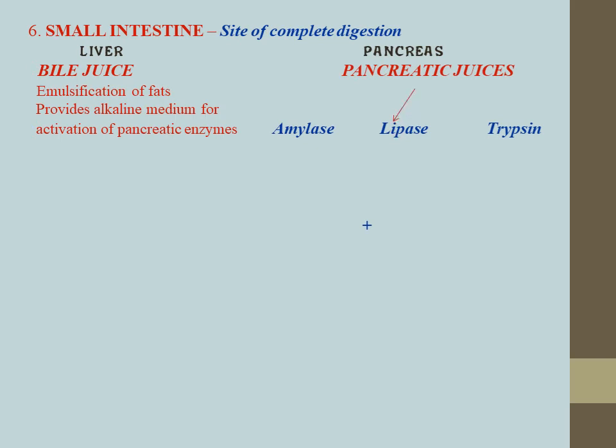Now, pancreatic juices are secreted by the pancreas into the duodenum part of the small intestine. These pancreatic juices have the following components: amylase, lipase and trypsin. These three enzymes are present in pancreatic juices. The first one is amylase, the second is lipase and the third one is trypsin.